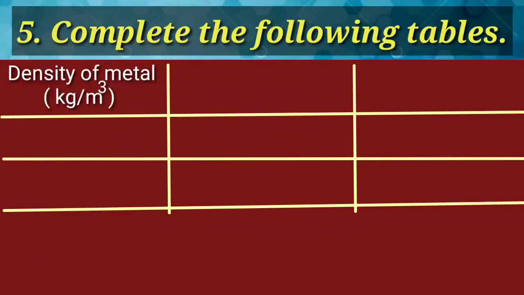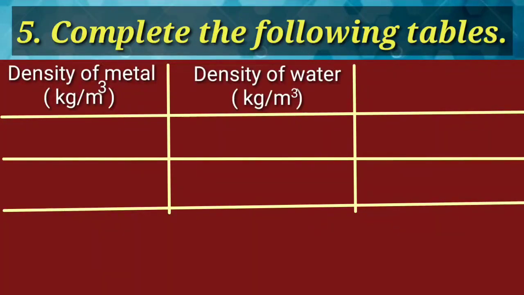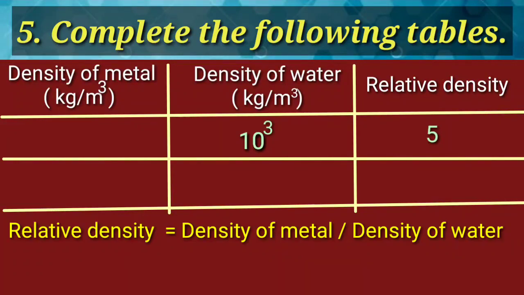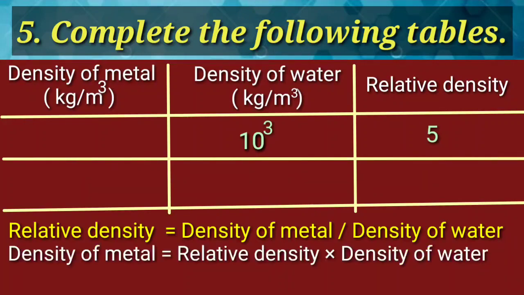Second, density of metal, density of water, relative density. Density of water 10 cube, relative density 5. Using the formula relative density is equal to density of metal upon density of water. Density of metal is equal to relative density into density of water is equal to 5 into 10 cube.